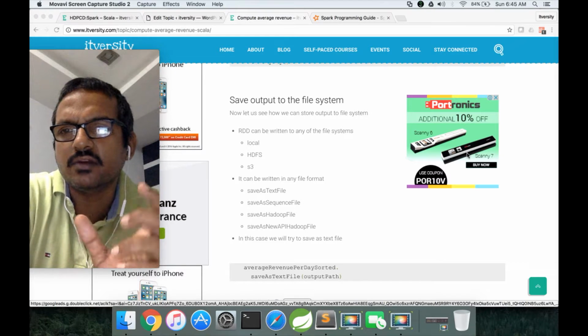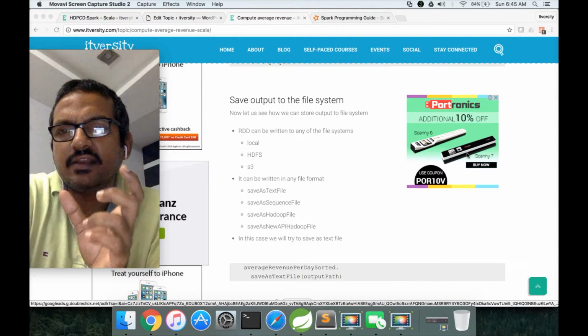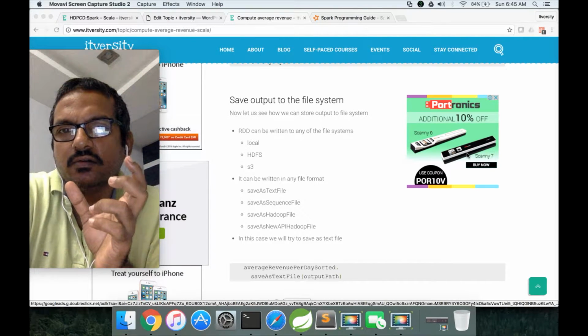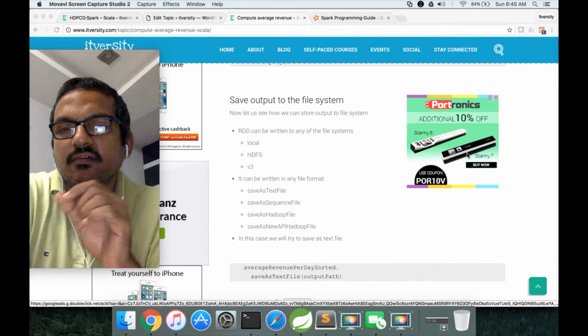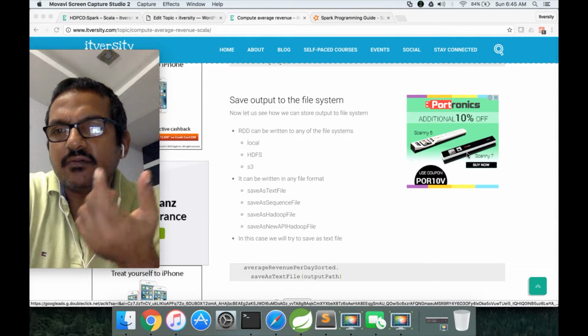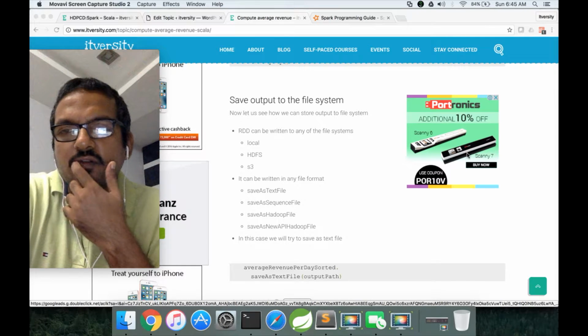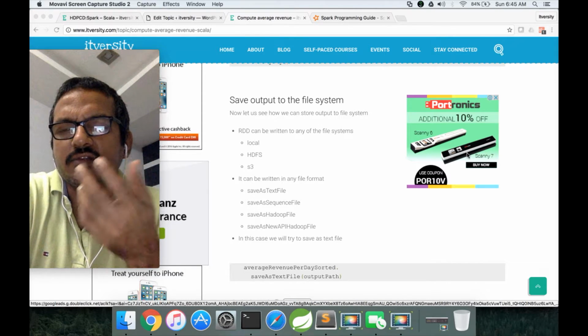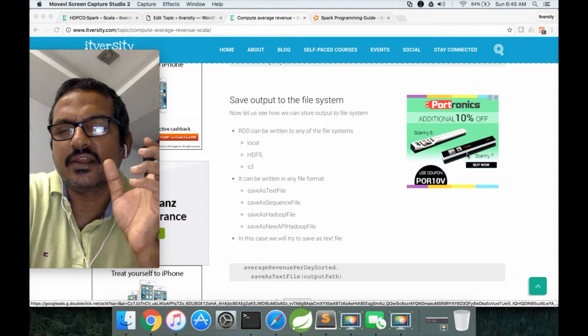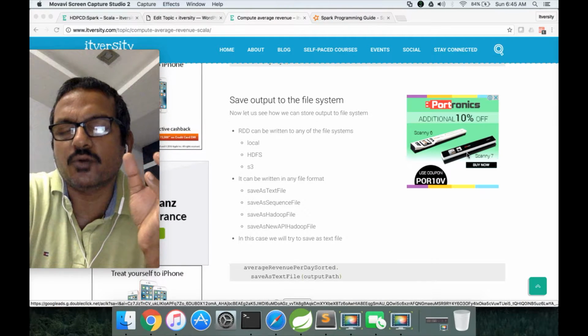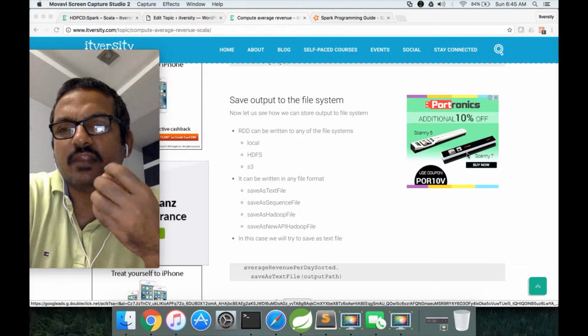Only thing is you need to understand how to define the string to give the path of the underlying file system. For example, S3 requires credentials, and then you have to give the path. For HDFS, you have to just give hdfs:, name node IP address and port number if it is not integrated with HDFS as default.